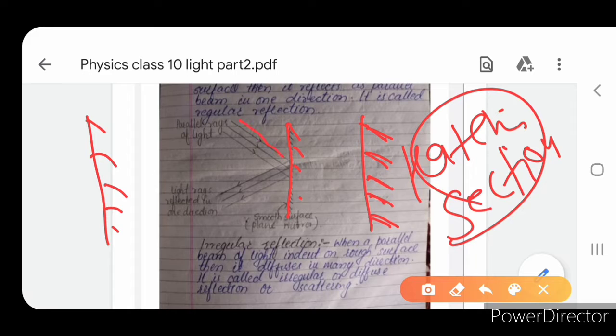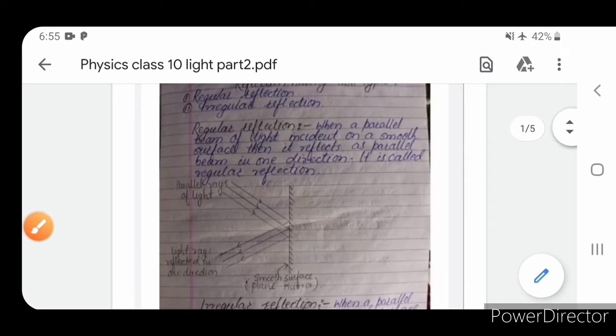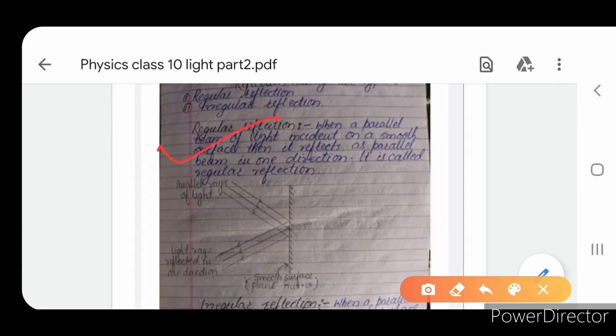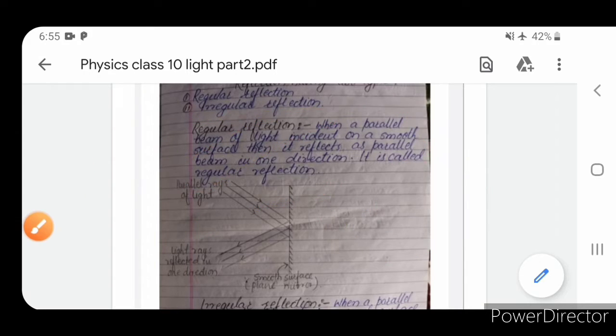The rays of light are falling and reflecting parallel to each other, obeying the law of reflection. It means angle i is equal to angle r, and the incident ray, reflected ray and normal all lie in the same plane. Such a type of reflection is called regular reflection, and due to regular reflection a clear image will form. We look in a mirror and we find our clear image, because in a mirror regular reflection takes place, because a mirror is a highly polished smooth surface. But sometimes when you look at a wall, our image also forms but is not clear, because walls are not as smooth as a mirror. So on walls irregular reflection takes place.